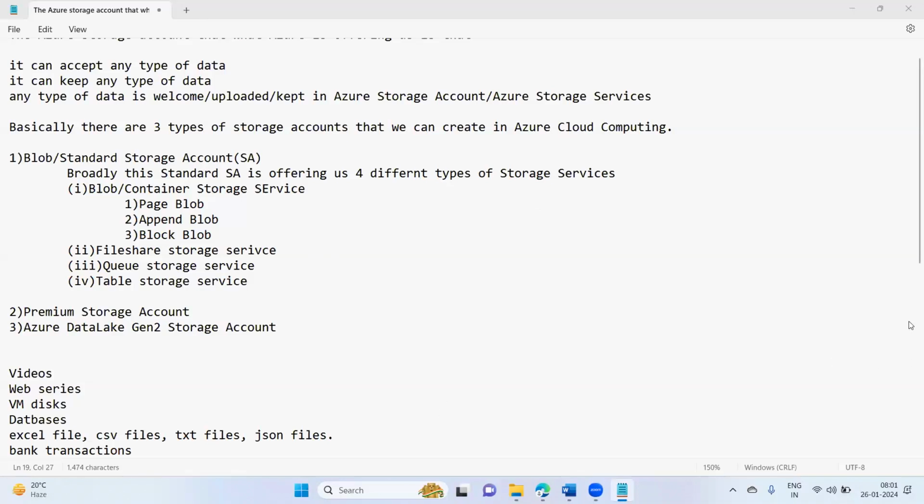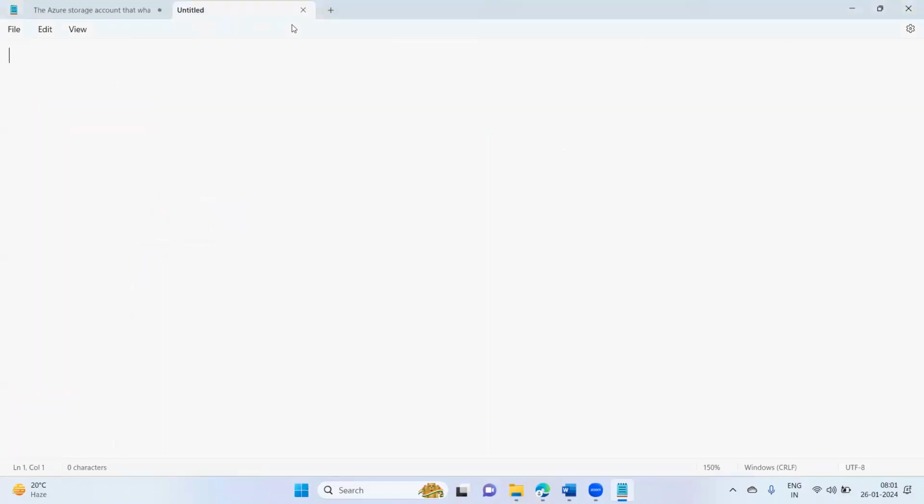Correct? Fine. So now, what Azure says, listen carefully: you get any type of data and load it in my storage account.